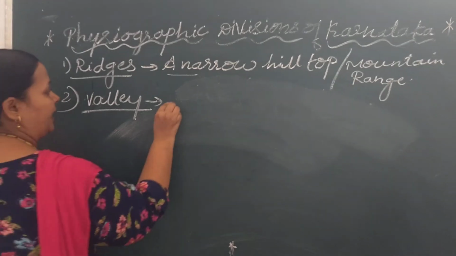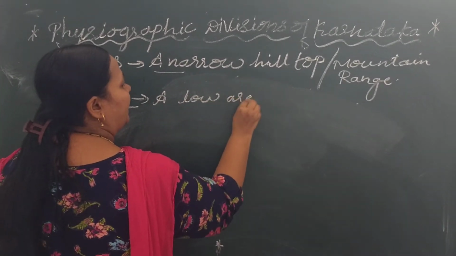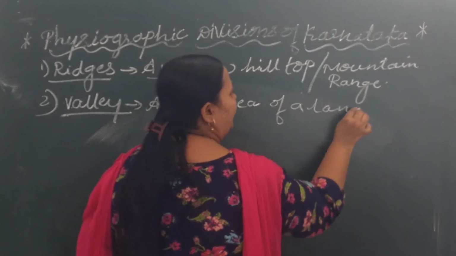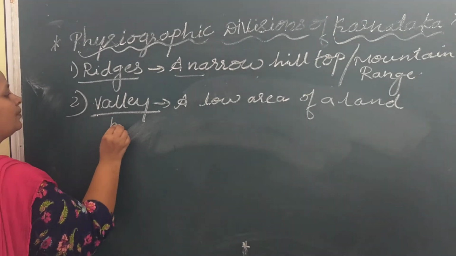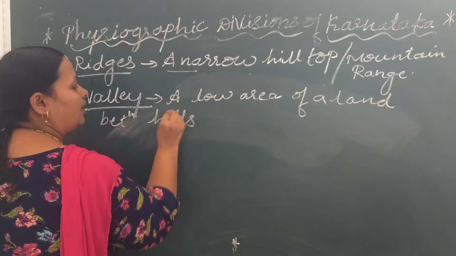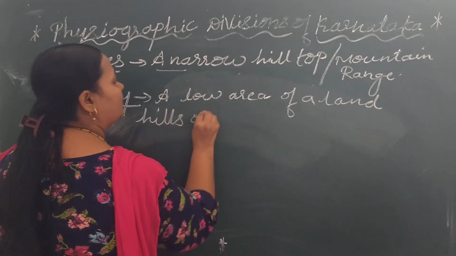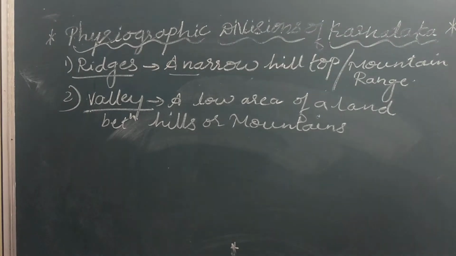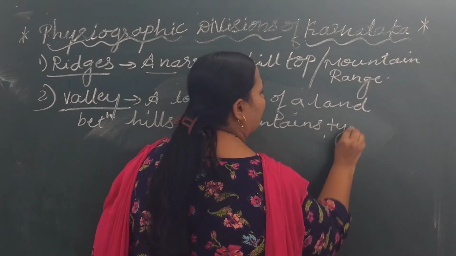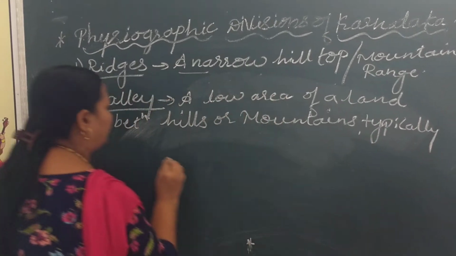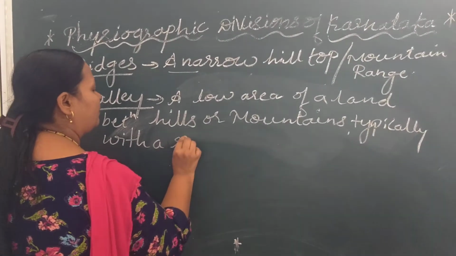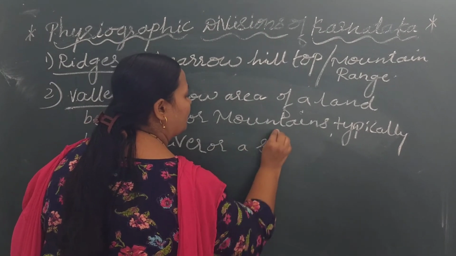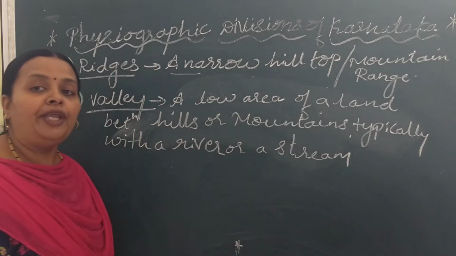A low area of land between hills or mountains, typically with a river or a stream flowing through it.